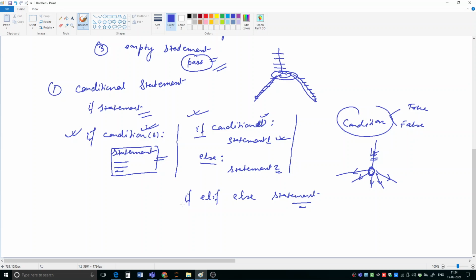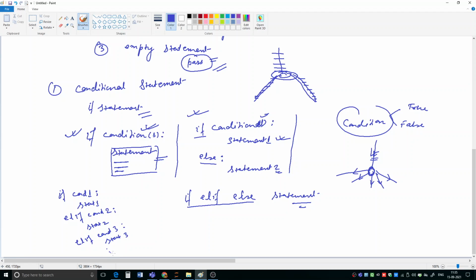So if you come across a situation where more than two options are there, in that case you can use the if-elif-else statement. Here is how it is implemented: if condition 1, colon, statement 1, then elif condition 2, statement 2, elif condition 3, statement 3, like this.